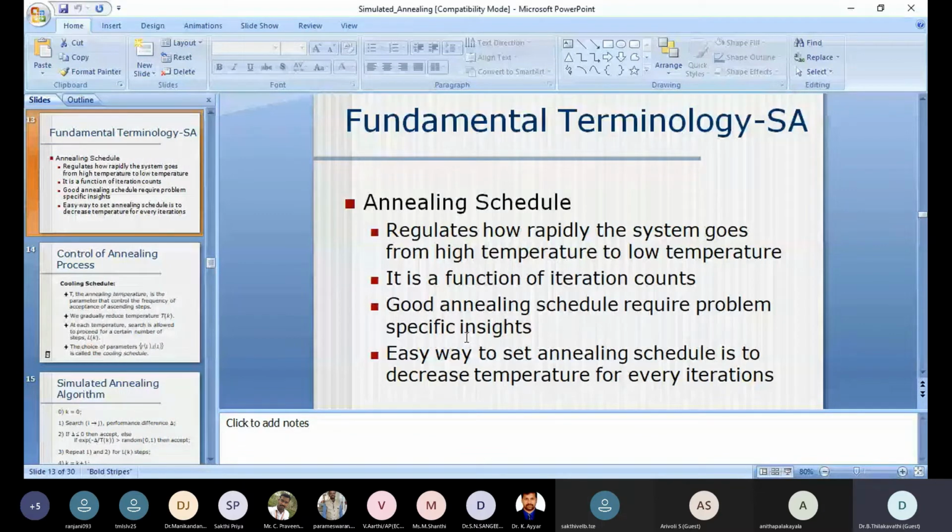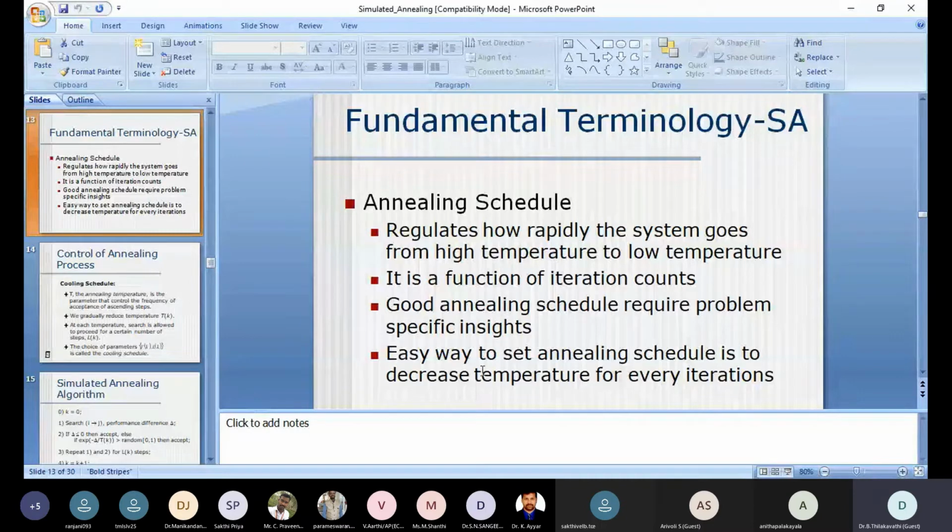Similarly plastic has a different cool down rate. So every cool down rate is different, depending on the problem and the physical insight. Good annealing can be done if and only if we have specific insight into the system and objective given in our hand.